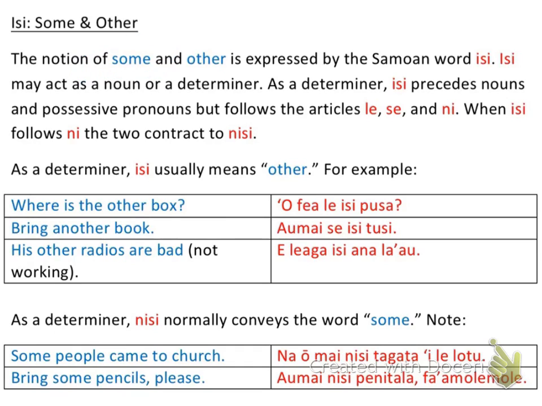And we're also going to learn how to say other. So the notion of some and other, these two words, is what we're going to be working on today. And the way that you say that in Samoan is isi, okay? You might be saying, well, you told us ni, but just hear me out. So isi is the way that you say some and other in Samoan. And the nice thing about isi is it may act as a noun or a determiner, okay?